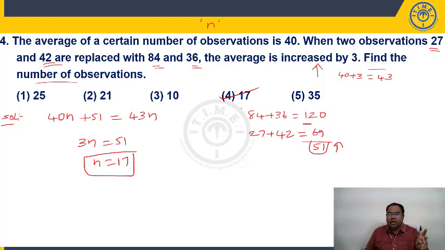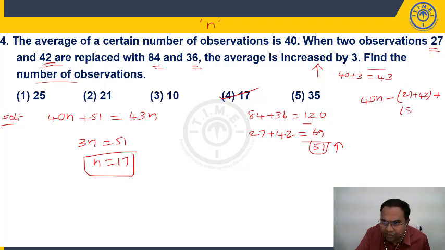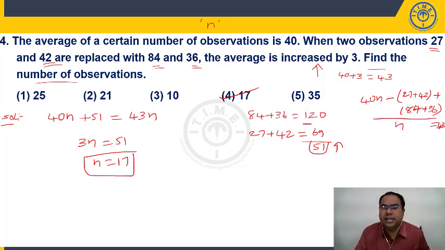40n is my total. From this I am removing 2, I am replacing. So instead of writing the lengthy method, 40n minus of 27 plus 42, removing these two, adding 84 plus 36, divided by n is equal to new average 43. Instead of doing all this, I am adding 84 plus 36, 120 total. I am removing 27 and 42, 69.